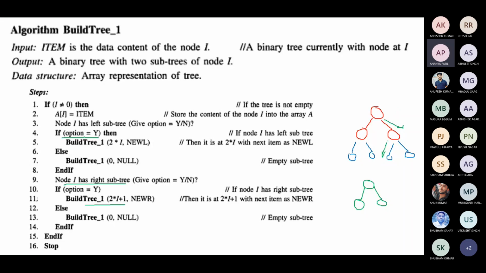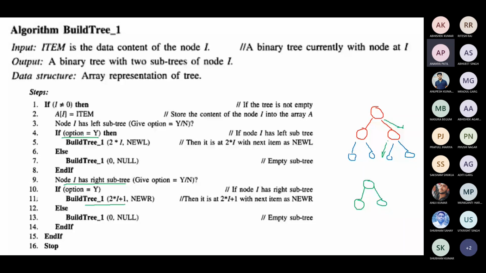So when they say left child is there, then I will multiply by 2. If there is a right child, then I will multiply by 2 into I plus 1. I keep calling which direction they have to go until they reach a particular end. Then I will find that it is the empty subtree. This node has no subtrees, so this is an empty subtree. I can insert here. Does this make sense? What I am telling?